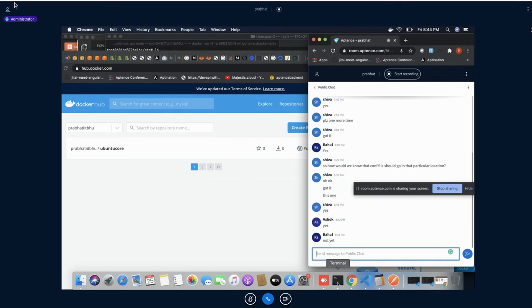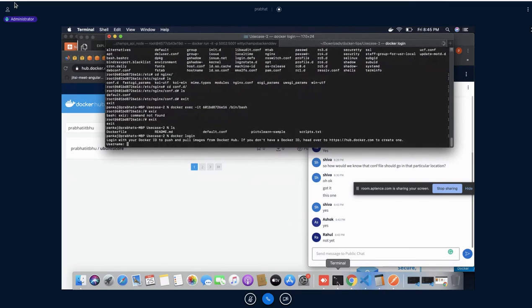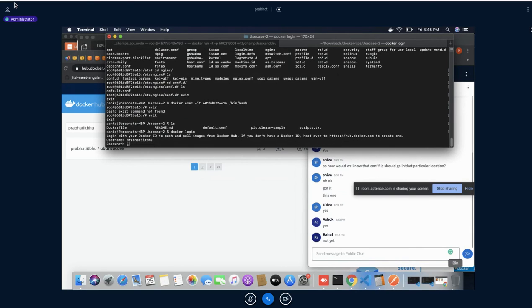Okay, so if you have already signed up, you simply run docker login. If you do so, it may ask you to provide your username and password. See here, it has given this information: log in with your Docker ID to push and pull Docker images from Docker Hub. If you don't have a Docker ID, head over to hub.docker.com to create a new one. So you simply run this. My username is this, and the password is.